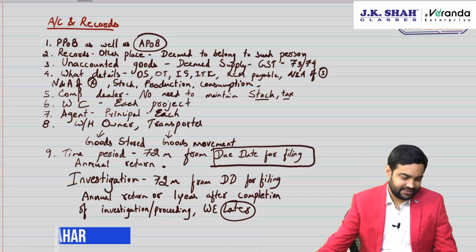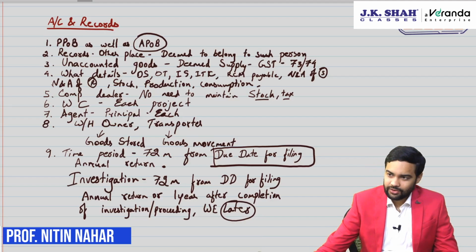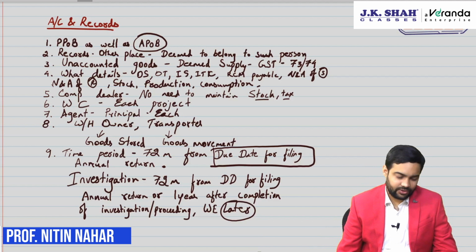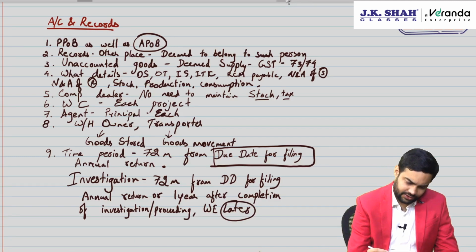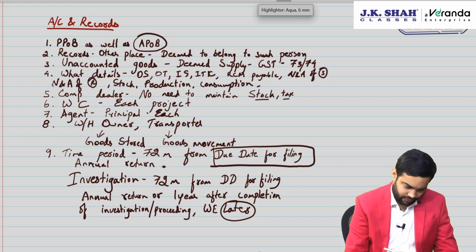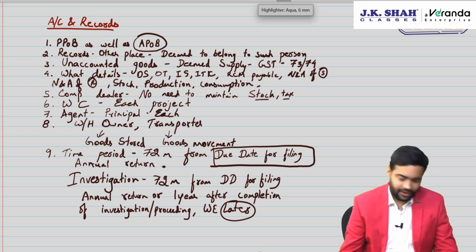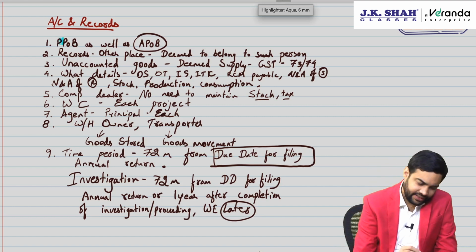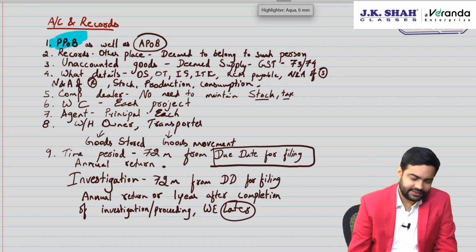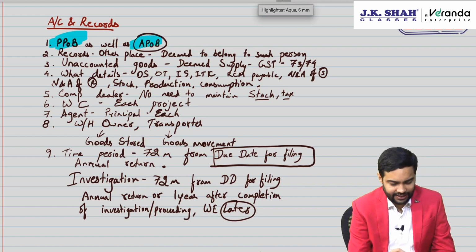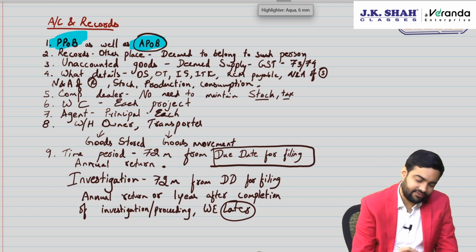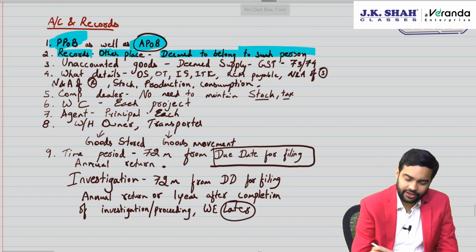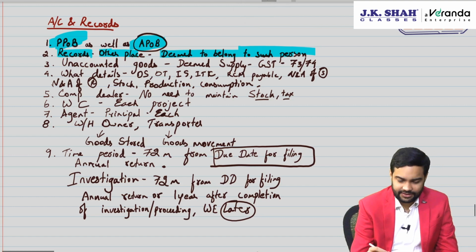Welcome back. Now let's talk about accounts and records. A very small chapter. So basically it provides for some detailing which you should be aware of. One, where do you maintain records? You maintain records at your principal place of business as well as in your additional place of business. If the records are found in any other place, then it is deemed to be belonging to such person.